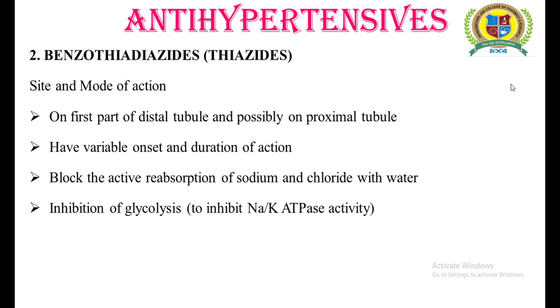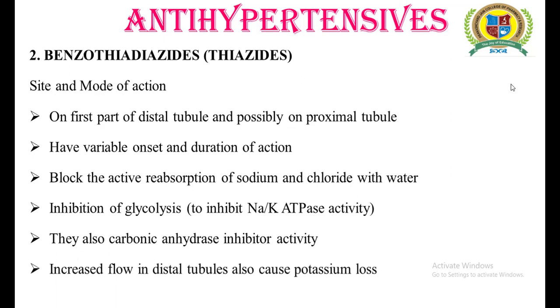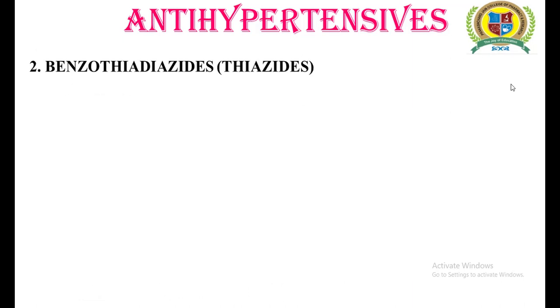But just because of the inhibition of glycolysis, it results in one of the side effects, and that is increased blood glucose level. Because of the inhibition of glycolysis, the glucose doesn't get metabolized into carbon dioxide and water, and energy is not formed. They also have carbonic anhydrase inhibitor activity, as we discussed earlier, and it also results in the loss of potassium. And lastly, we must discuss the side effects of the thiazides.